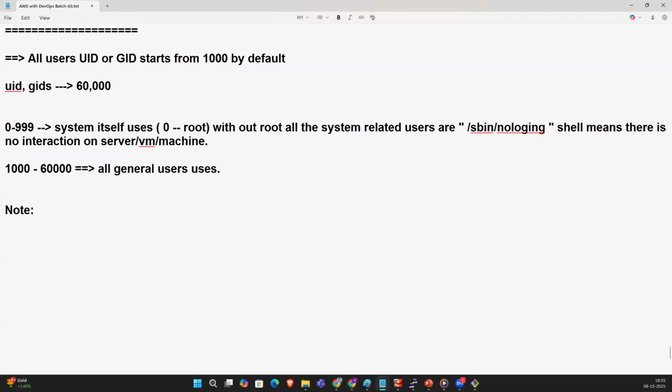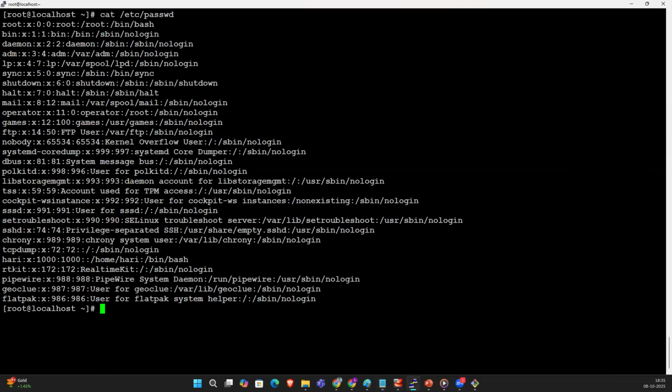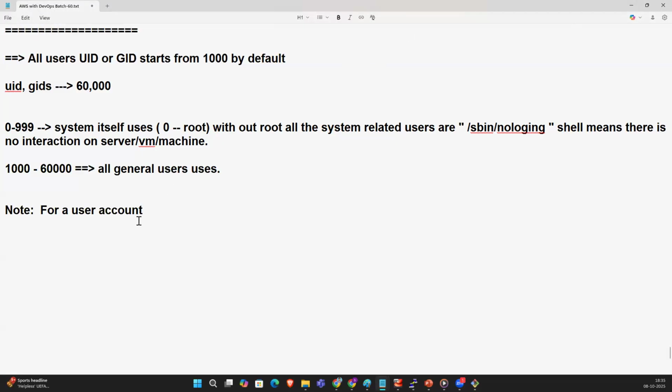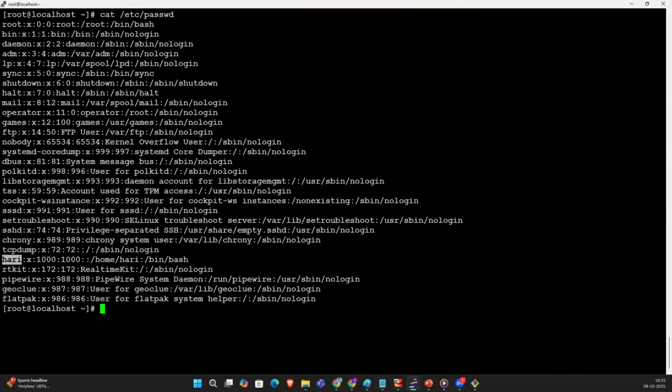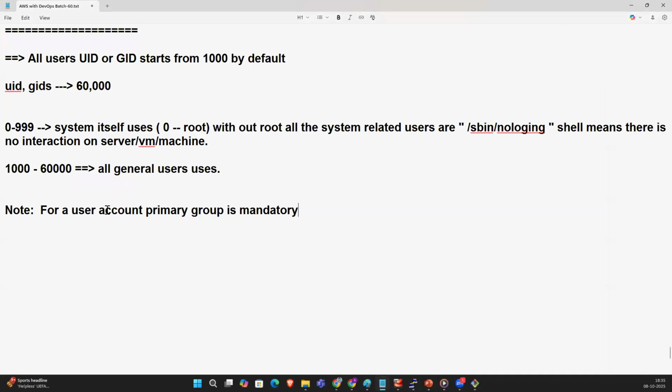What is a note? For a user account, Hari is the user account. For a Hari user account, the primary group is mandatory. Every user has a primary group. So for a user account, the primary group is mandatory.